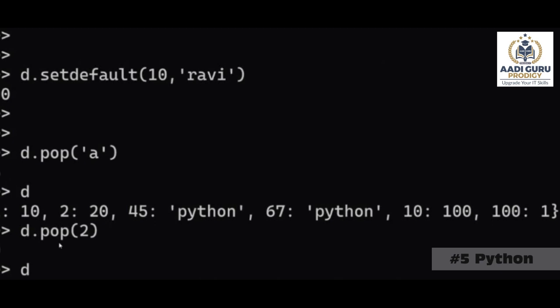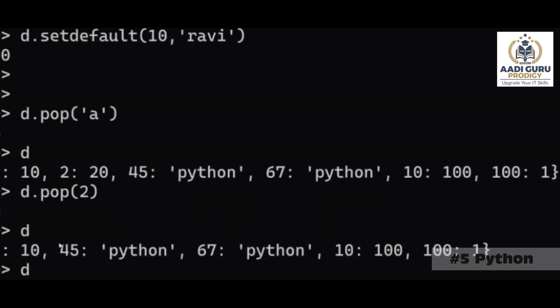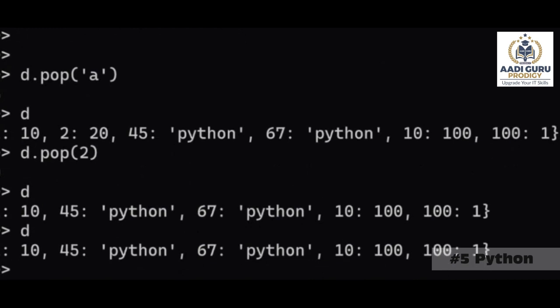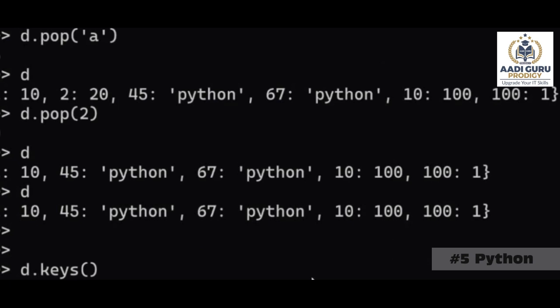Okay, so that is a pop. Now you might be thinking, there are a lot of items inside this dictionary. If I want to know only the keys, there are key-value, key-value, key-value pairs. If I want to get only keys, then d.keys(). This will give the list of keys inside the dictionary. So 1 is a key, 45 is a key, 67 is a key, 10 is a key, 100 is a key. So, a list of keys.